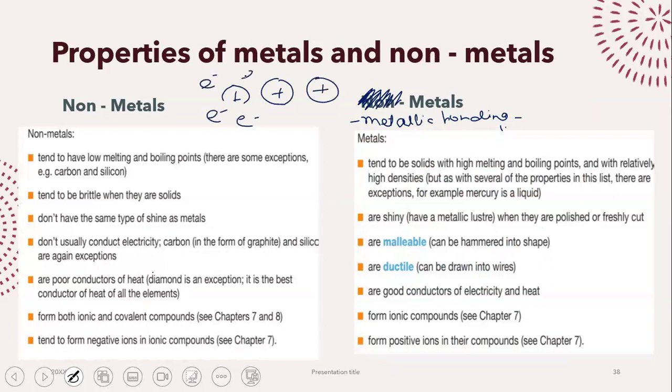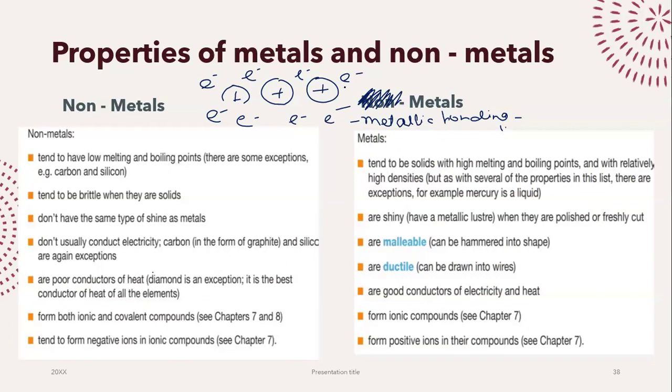That's the structure of metals: positive ions surrounded by a sea of delocalized electrons. Metallic bonding is quite strong, so metals have high melting points and high boiling points.